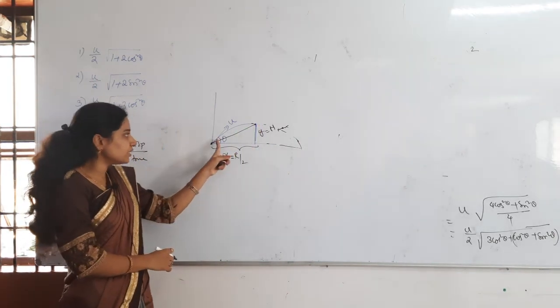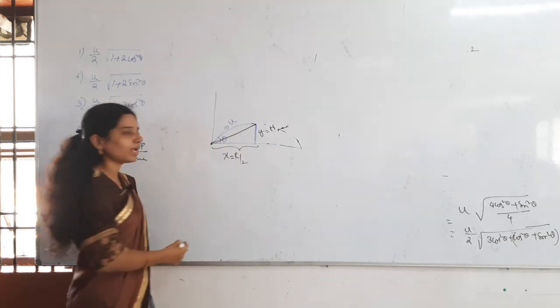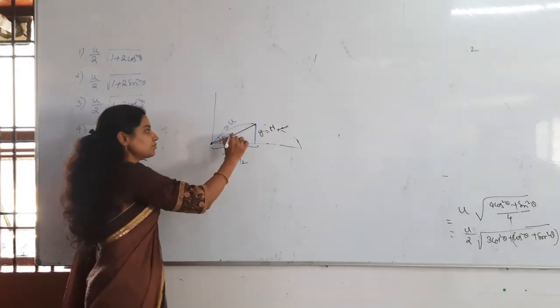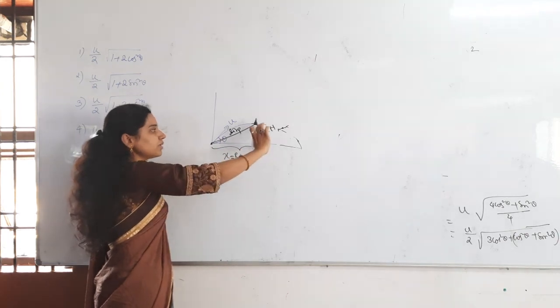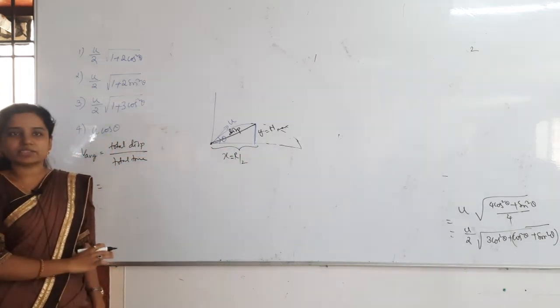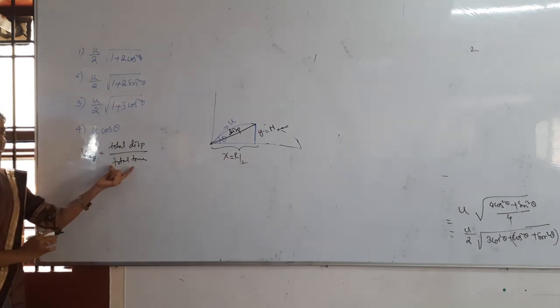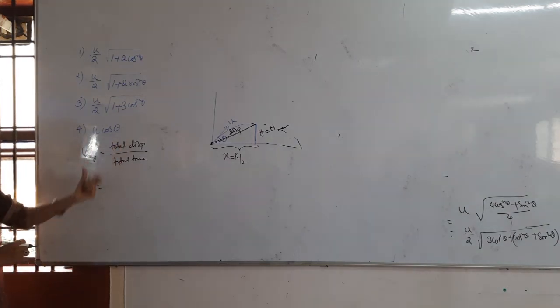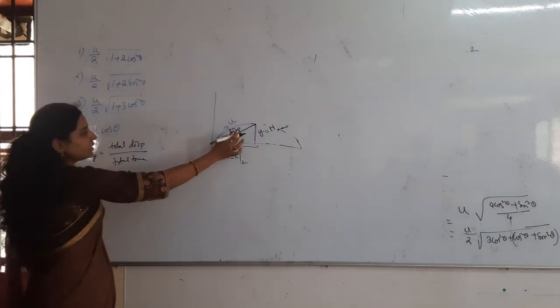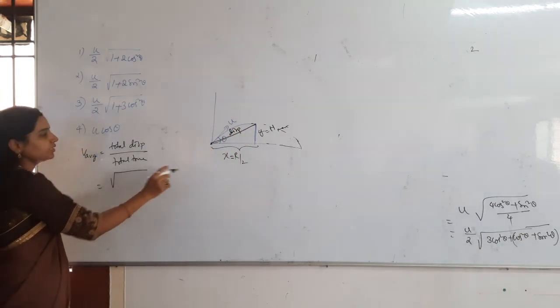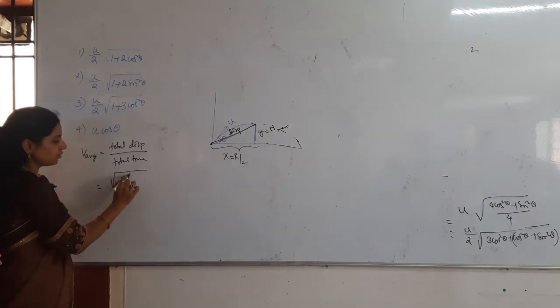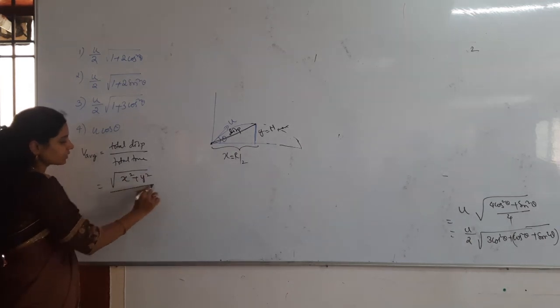Here, from final to initial, you first have to find the hypotenuse. This is the displacement. Distance along the x axis is R by 2, distance along the y axis is H max. So total displacement by total time. How to find the displacement? Under root x square plus y square.